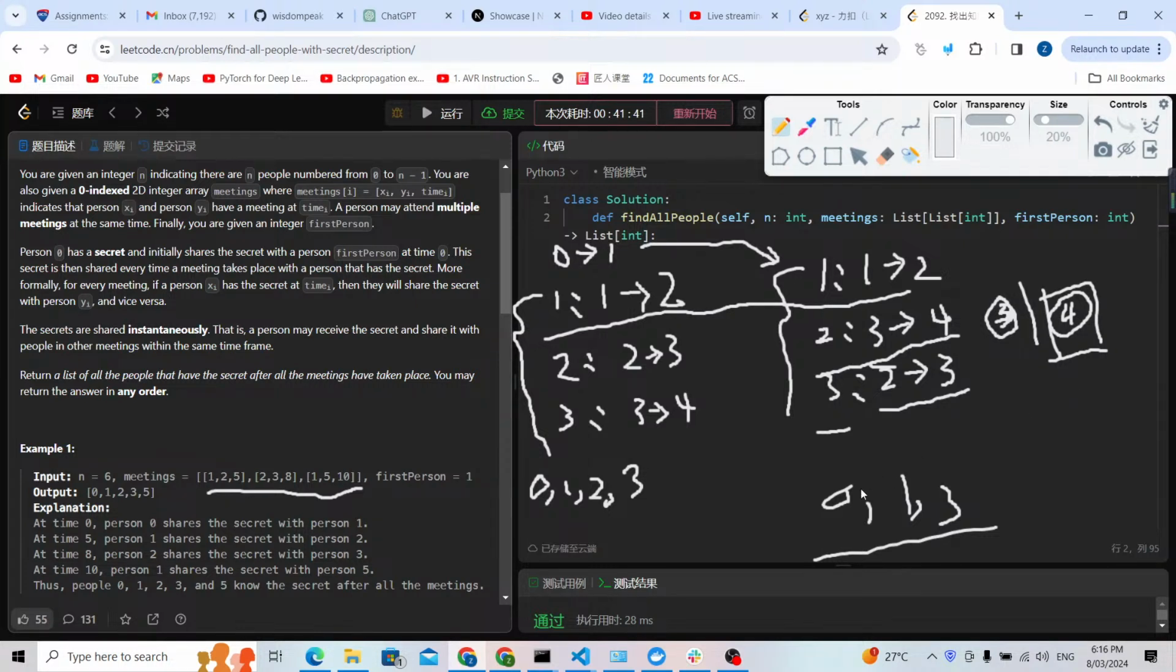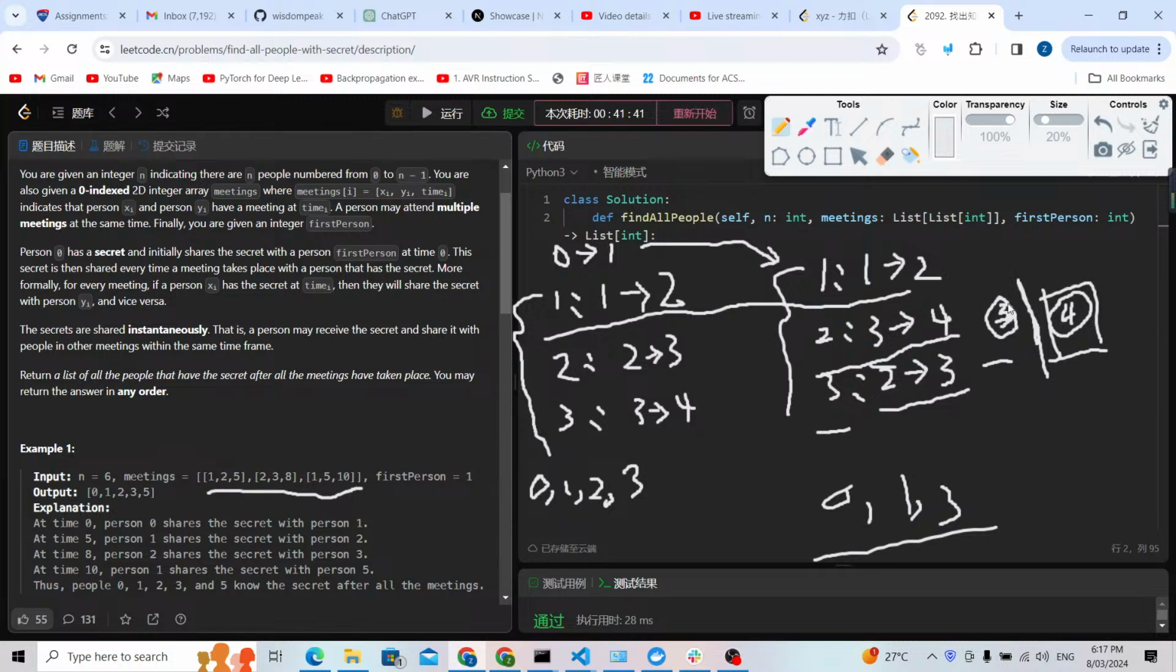So in this case, only 0, 1, and 3 know the secret, because at time 2, 3 and 4 will not connect. Why will they not connect? Because we will check if 3 cannot connect to 1, or 4 cannot connect to 1 or 0, because 0 and 1 definitely connect. If 3 cannot connect to 0 or 4 cannot connect to 0, we will isolate it. We will just disconnect.